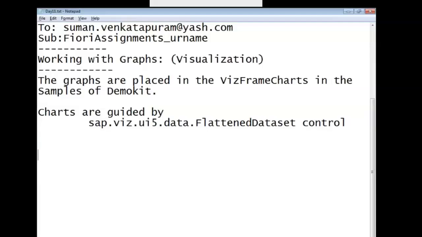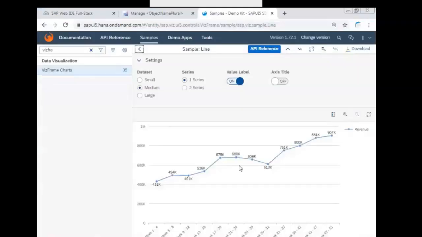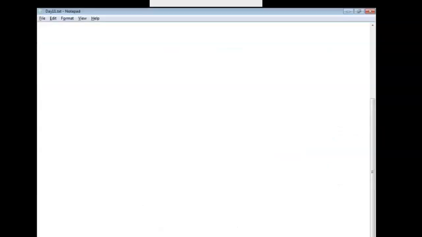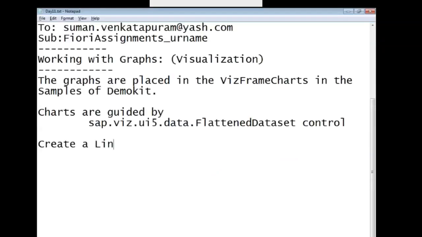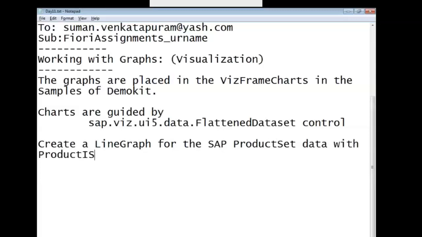Go to the samples, Viz frame charts, click on the line graph. So here you are seeing the line graph. So one series and two series. One series is with product ID and price. We'll see. Create a line graph for the product ID for the SAP product set data with product ID on x-axis and price on y-axis.